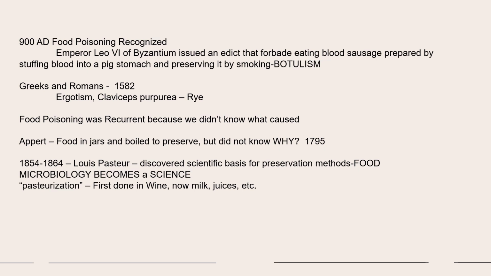Food poisoning was recurrent because we didn't know what actually caused them. Appert in 1795 collected food in jars and boiled to preserve it, but did not know why. In 1854 and 1864, Louis Pasteur finally discovered the scientific basis for preservation methods. Food microbiology becomes a science. Pasteurization was actually first done in wine, cow milk, juices, etc.